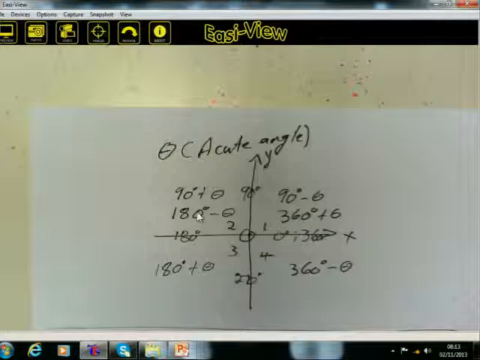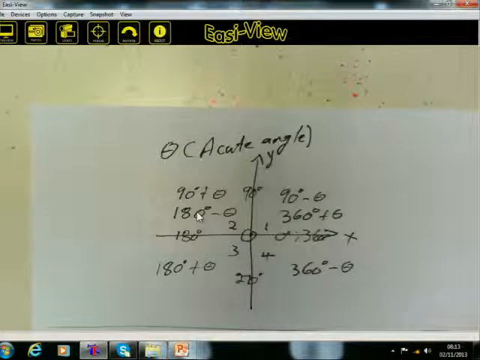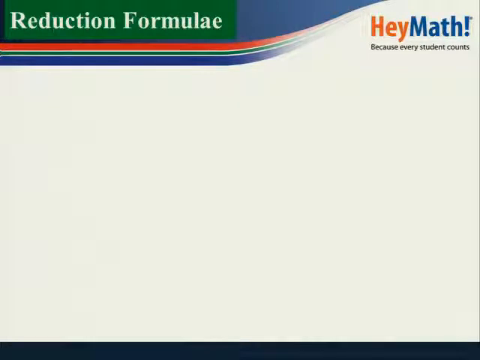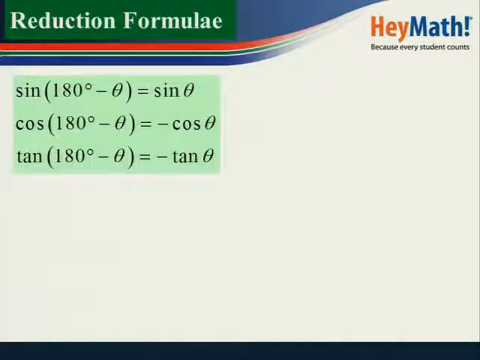Let me take you through the reduction formulae quickly. A brief revision of reduction formulae. In reduction formulae, the first one is 180 degrees minus theta. What is important about 180 degrees minus is that, like I indicated earlier, it is an angle in the second quadrant. So according to the cast diagram, sine is positive in the second quadrant. That's why 180 minus represents the second quadrant, and in the second quadrant, sine is positive. That's why if you reduce it, it becomes sine theta.